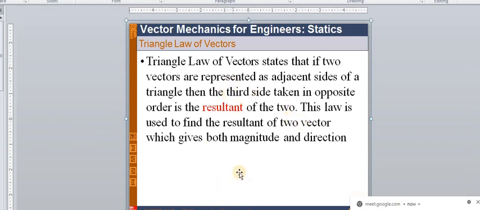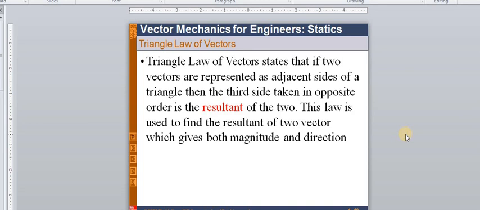In the next slide I will show the figure of this triangle law and explain in what way the forces are applied. This law is used to find the resultant of two vectors, giving both magnitude and direction. So with the help of the triangle law of vectors, we can find out both magnitude as well as direction of the forces.